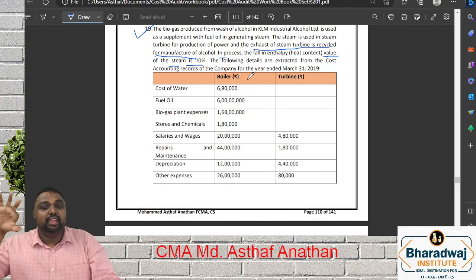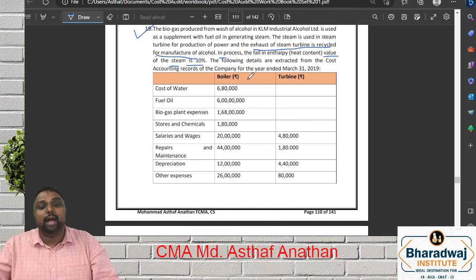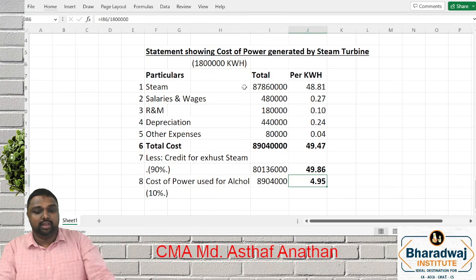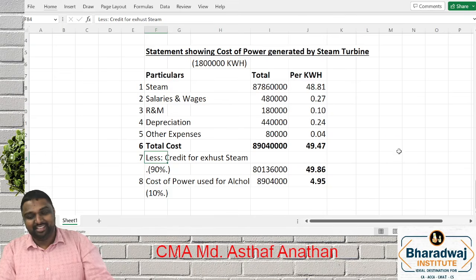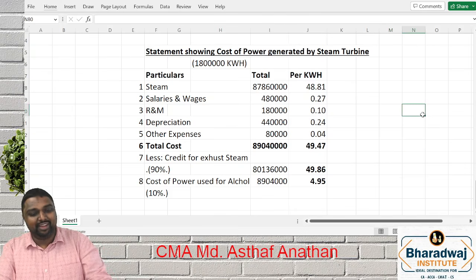Fall in apply. That is heat content. The technical term used, fall, means it comes. That is not reduction, it's heat content. The value is only 10%, so the value we have to take is only 10%. Balance 90 will go for exhaust steam. That is why we have mentioned this. So hope all of you are clear. Take your own time and copy, my dears.